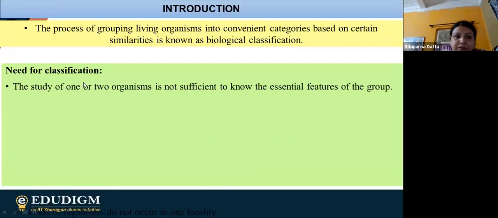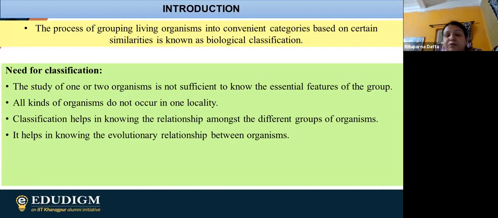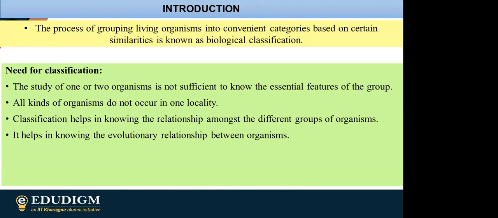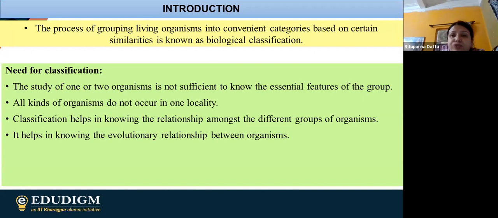Now first the question comes that why this biological classification is actually needed. That is the first question, means why we are going for this particular biological classification. So the answer is, in our world, we are having millions of living species. And it's actually very difficult to study each of them because it's not possible for us.